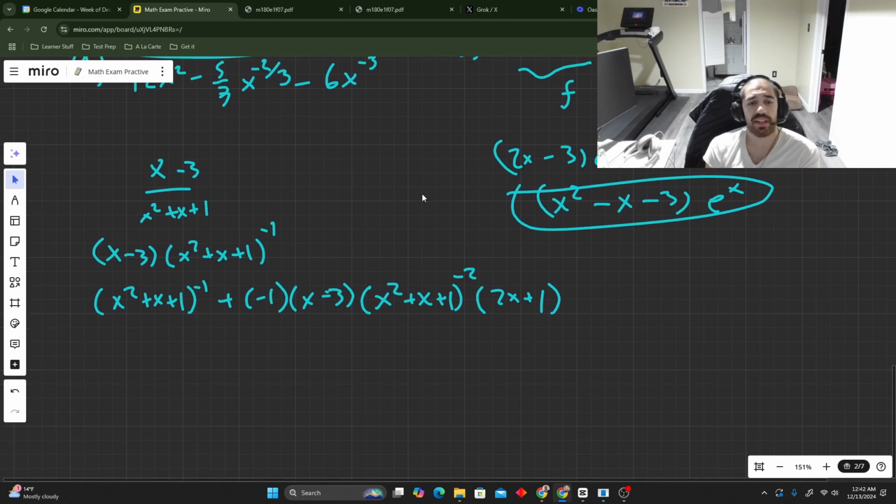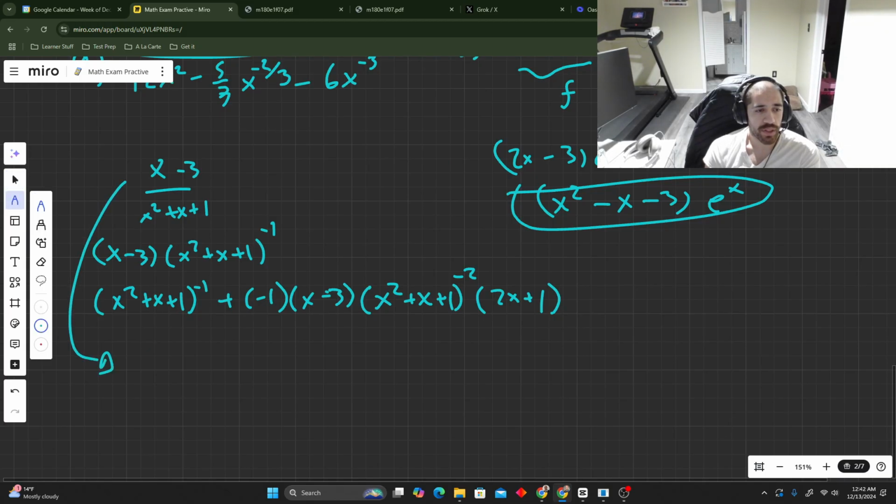Am I really going to leave it at that? That looks gross. Now let's do quotient rule. Simplify that. Make sure that it's going to be equal to this. So this one is f over g. So I'll write the quotient rule for y'all. What is this? f over g.